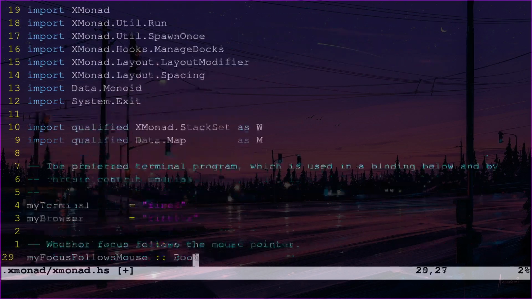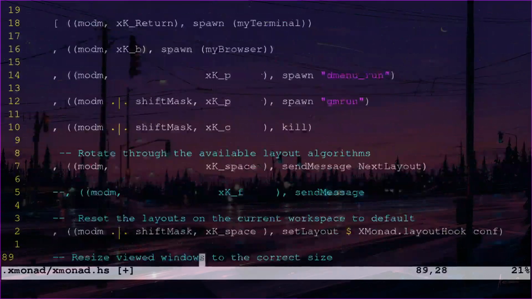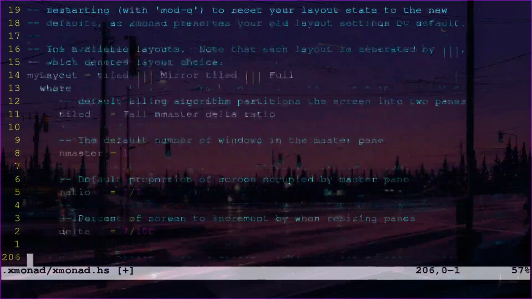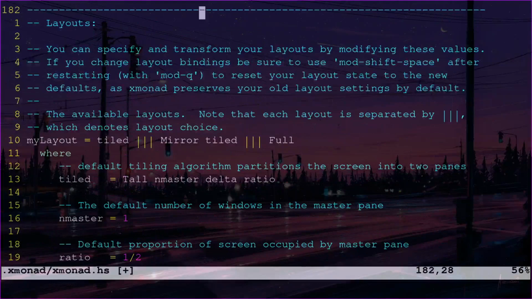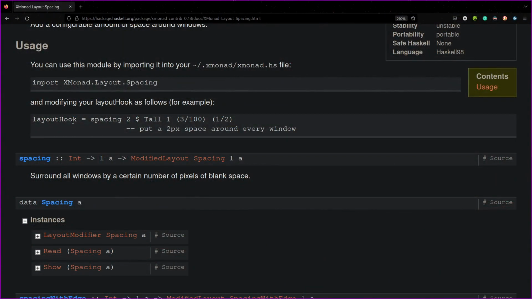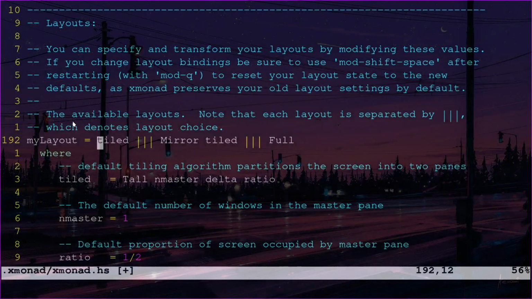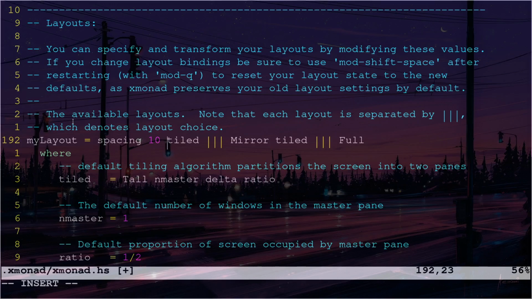After importing, we should get to the layout hook part. It will be below the configuration. There you go. Yeah, here this is my layout hook. As per the documentation, we should add spacing and specify the value. So let's go into insert mode, type spacing, and let's add 10 pixels and a $ sign here.